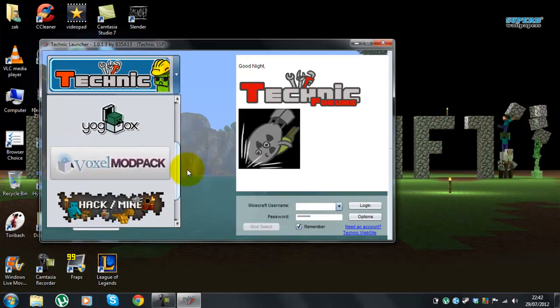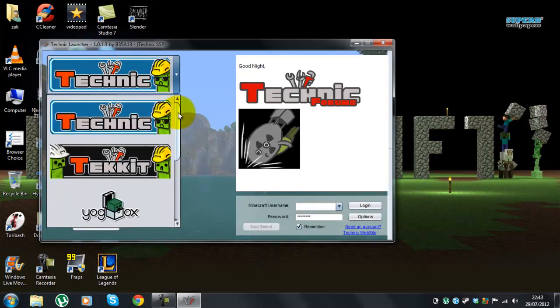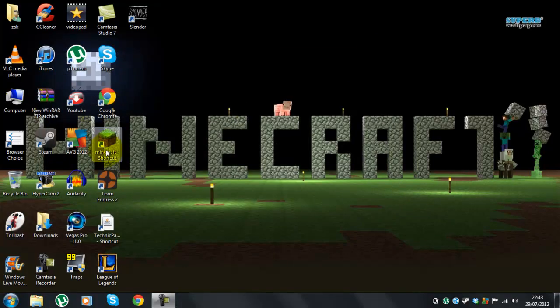So you want to select which mod: Voxel, Hacks, Hackline, Logbox, Tekkit, and Technic pack. So you want to log in, then it'll install. So you've got that installed. And now I'm going to show you how to install Tekkit.